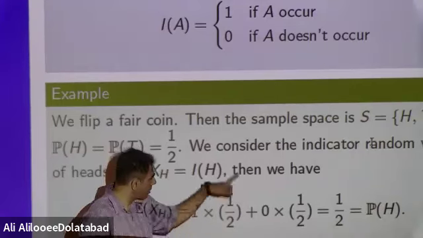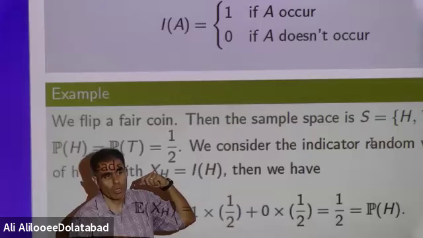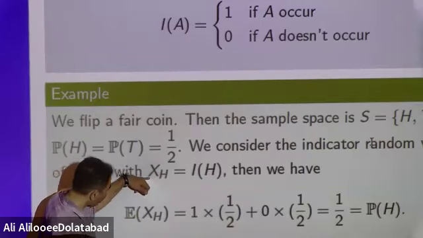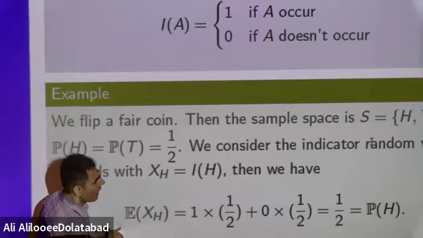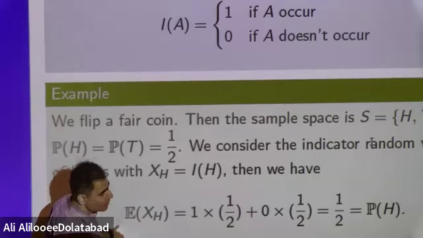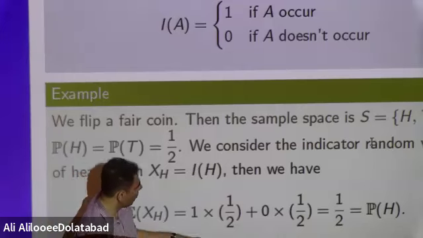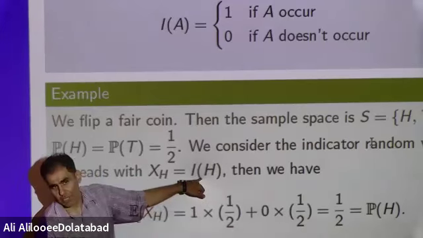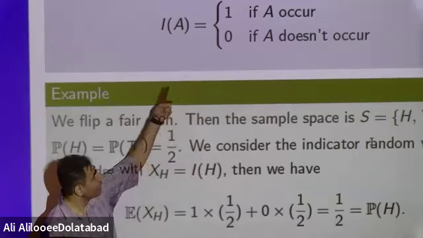If tail occurs, this function shows you 0. That's the random variable, and you can find the expected value of the random variable. You multiply the probabilities by the values that this function can accept. This function will accept 0 and 1.